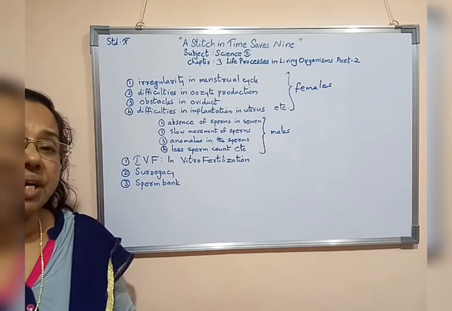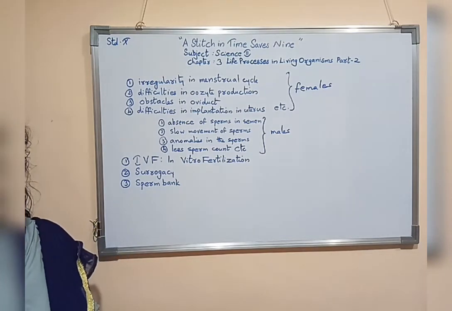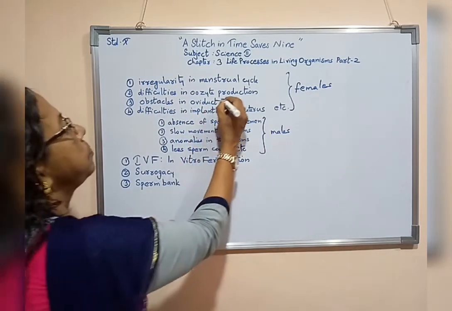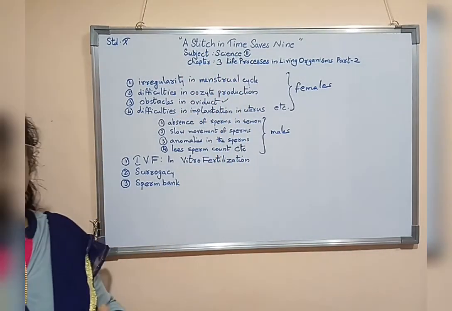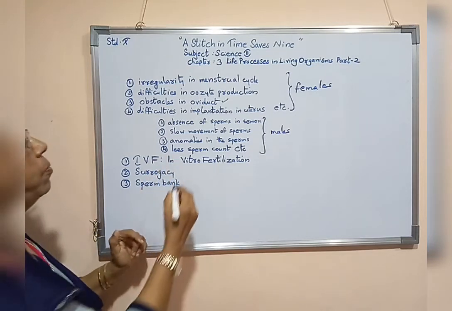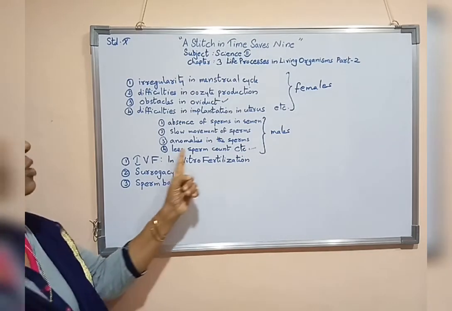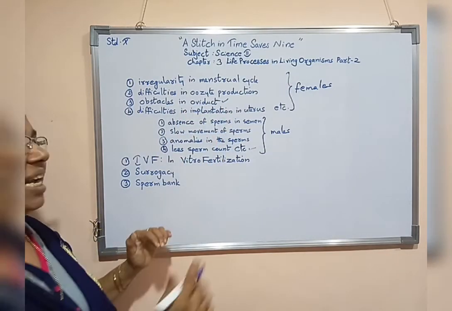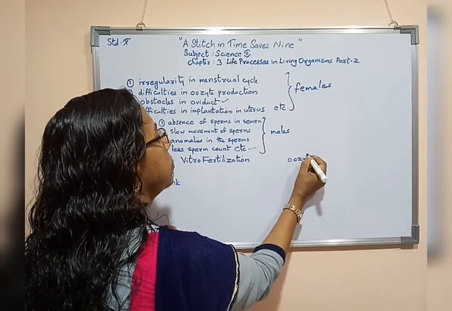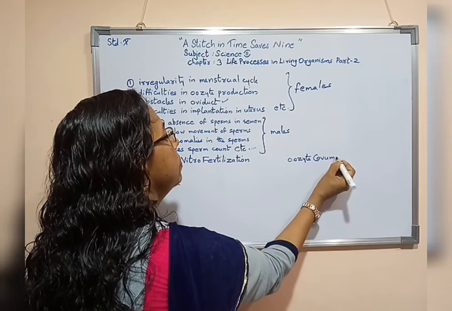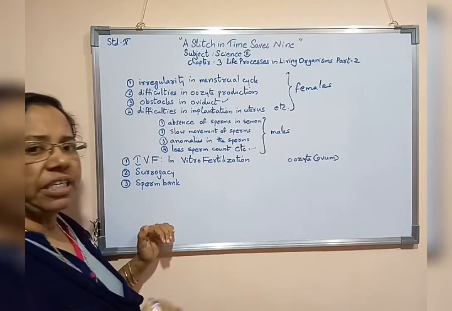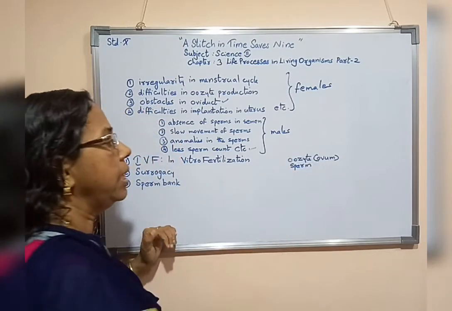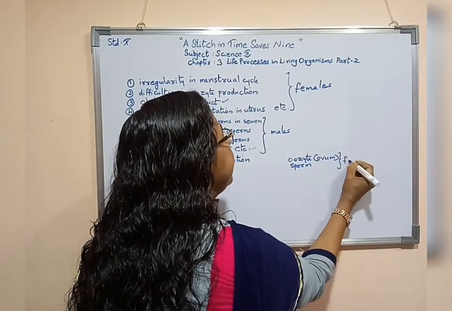In case of IVF or in vitro fertilization, if the woman is having a problem, or we can say obstacles in oviduct, or the man has the problem of less sperm count, then from the woman her oocyte, we can say her ovum, as well as from the man his sperm is collected, and its fertilization takes place.